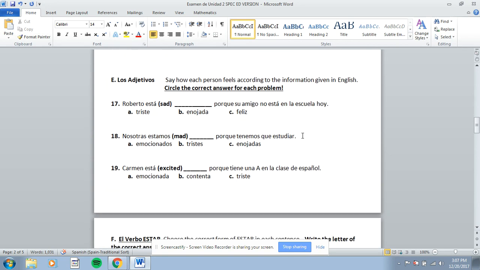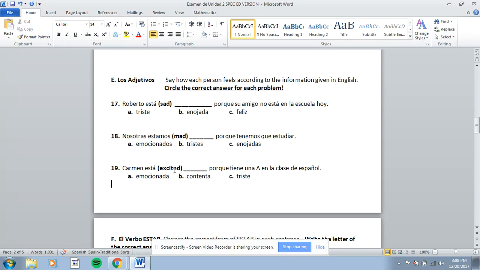The next one are adjectives, los adjetivos. So you have to look at the adjective that is in parentheses. So for number 17, it's sad. And you're going to circle whether sad is triste, enojada, or feliz. One of these words means sad. Circle the one that means sad. 18, mad. So circle whether mad is emocionados, tristes, or enojados. Sorry, it's enojadas. P.S. The subject should match which one you pick. So that might be a clue.